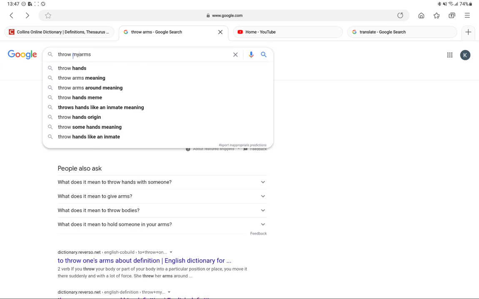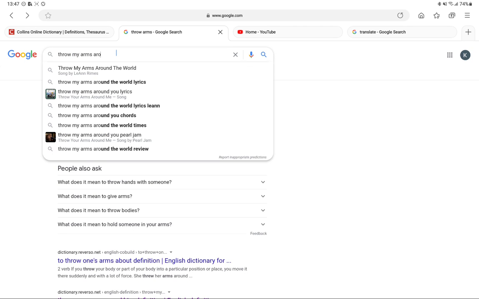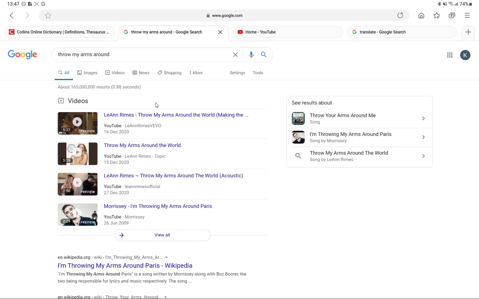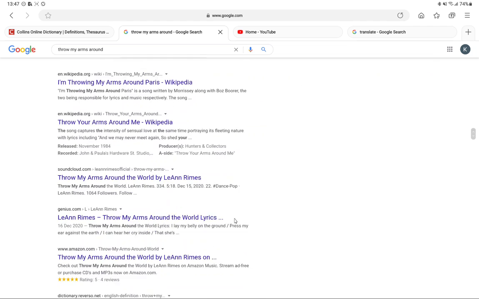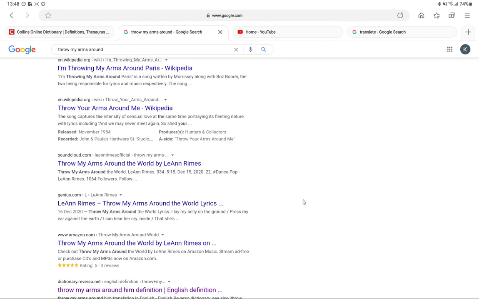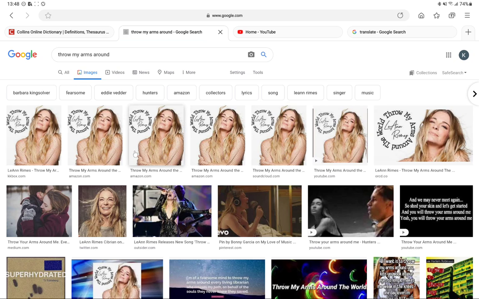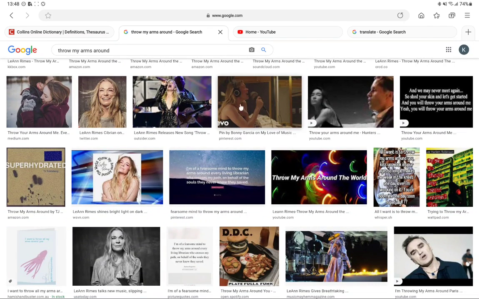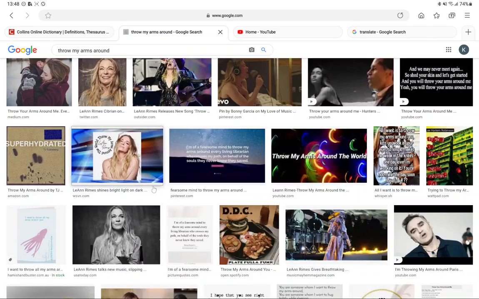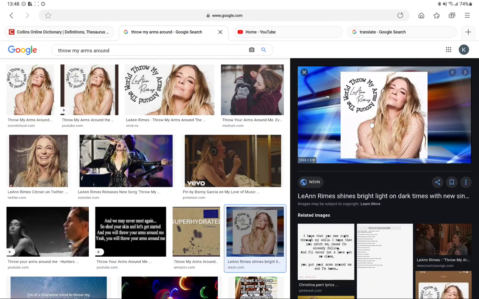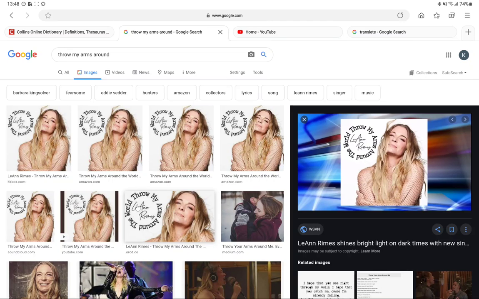Throw my arms around. Throw my arms. You should be able to imagine that, like you're hugging someone, so you're placing your arms around someone's back, someone's body to hug him or her. Yes, like to throw your own arms around yourself. Like hugging someone, to throw your arms around him.